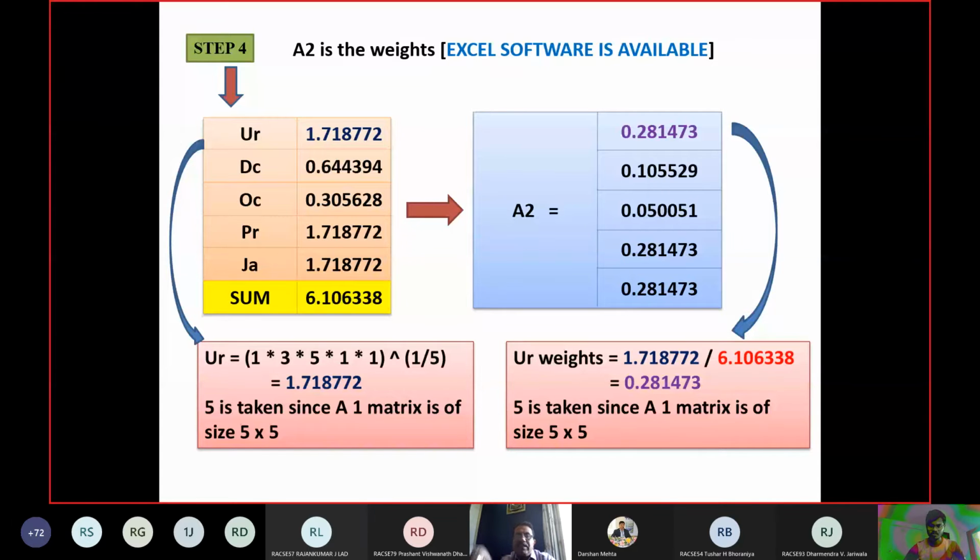So these are your weights. But your next step is to check whether these weights are correct or not. How will we check? The consistency ratio should be less than 10%. So now we want to find out CR. To find out CR, I will show the steps in the next slide. First you do these calculations, write them down in your notebook, and then I will go ahead.